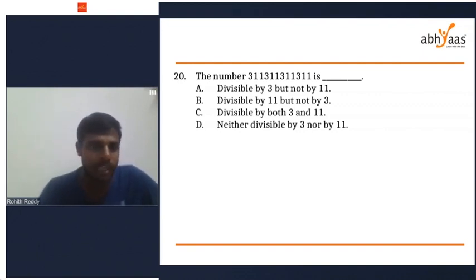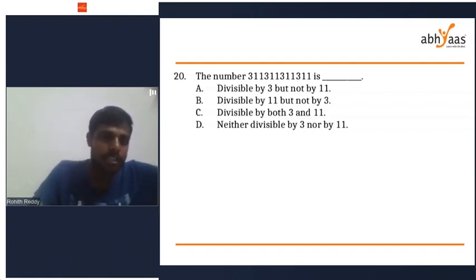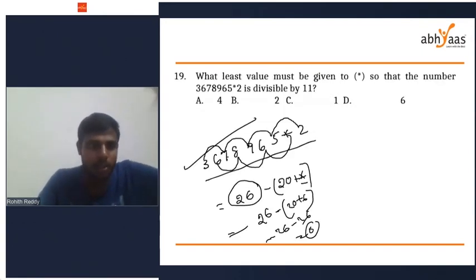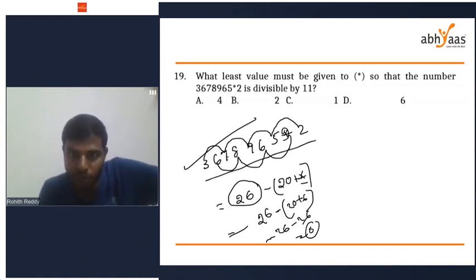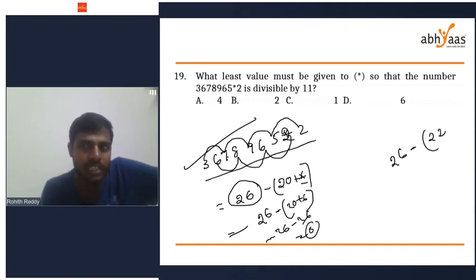Okay, if you put 2 in place of star, now what am I going to get? Sum of all the numbers in odd places: 3 plus 7 is 10, 10 plus 9 is 19, 19 plus 5 is 24, 24 plus 2 is 26, right? 26 minus 6 plus 8 is 14, 14 plus 6 is 20, 20 plus 2 is 22. So 26 minus 22, I'm not getting 0, right? I'm getting 4. Is that clear, Pratik, Vashist?